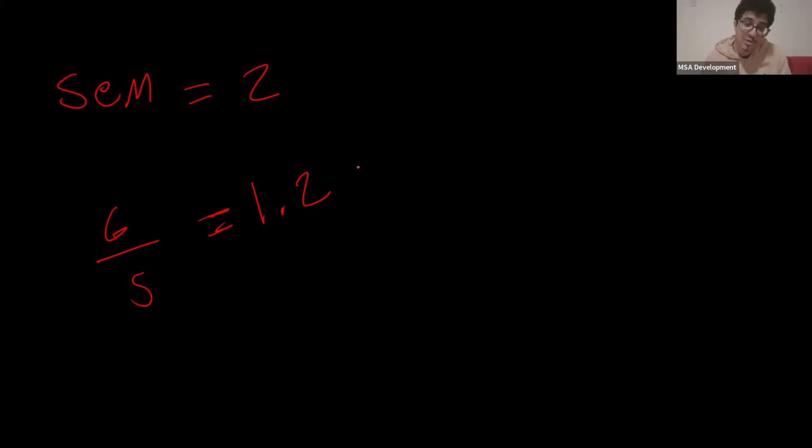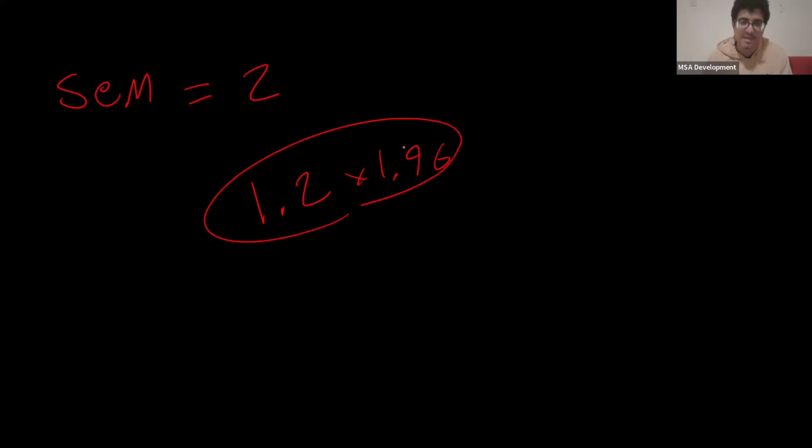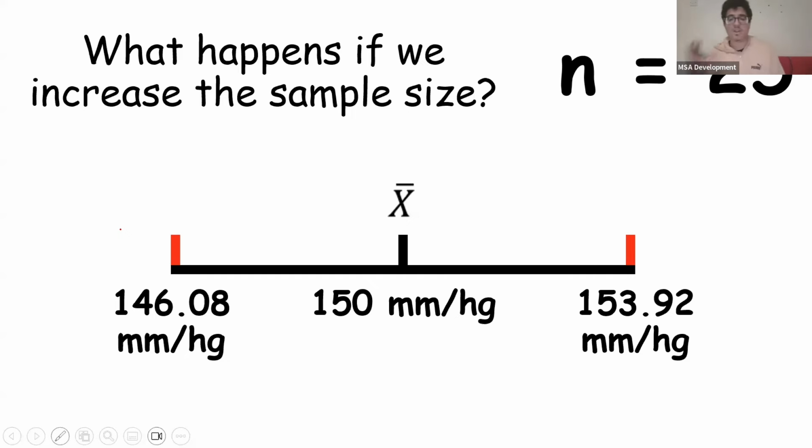So now when we multiply 1.2 by 1.96, okay? I'm getting confused now. But basically, this number will be less. And because of this, when we add it to the mean, it's also going to be less. So the whole thing is going to just become narrower. Okay, does that make sense? I hope that makes sense. If it doesn't, someone can text me on WhatsApp.